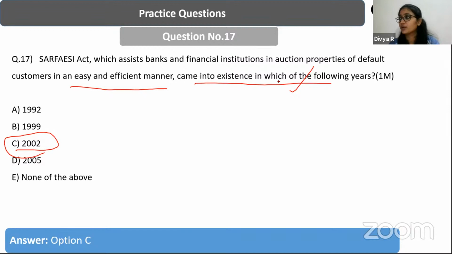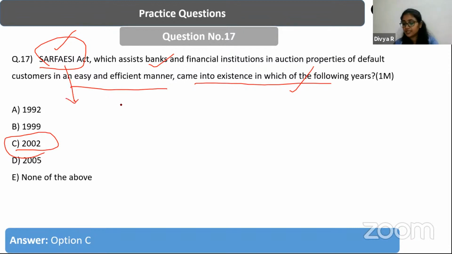And as most of you told it correctly, yes. So what is SEBI Act? It is going to help the banks and the financial institutions to recover, auction their properties in case they are going to default, right? So that is what SEBI Act has been proposed for creation, but it was not that successful, right?